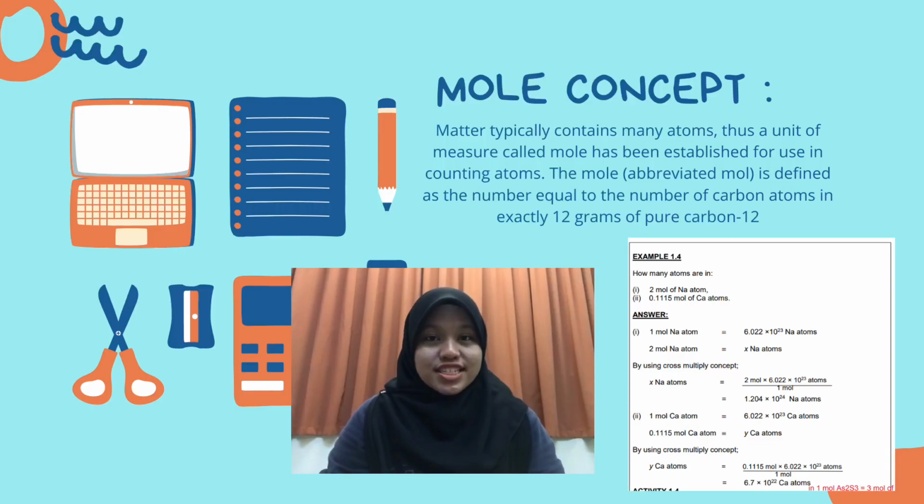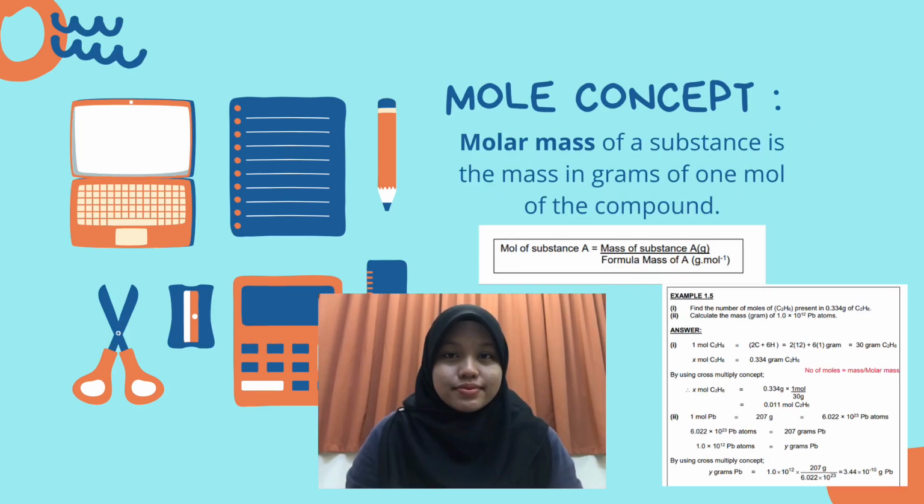Next, we move on to the mole concept. Matter typically contains many atoms, thus a unit of measure called the mole has been established for use in counting atoms. The mole is defined as the number equal to the number of carbon atoms in exactly 12 grams of pure carbon-12. The actual number of atoms in 12 grams of carbon-12 is determined experimentally via mass spectrometry. This number is known as Avogadro's number. The standard value is 6.022 times 10 to the power of 23.